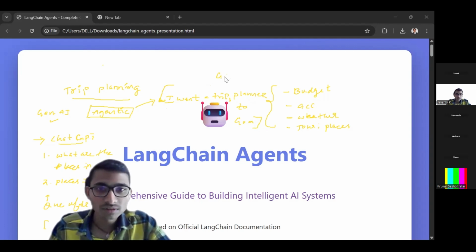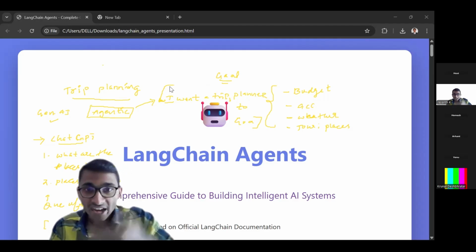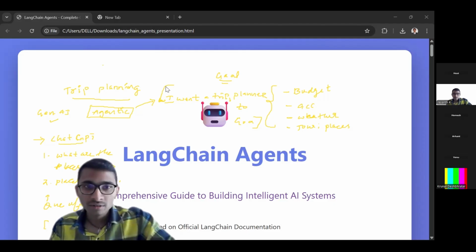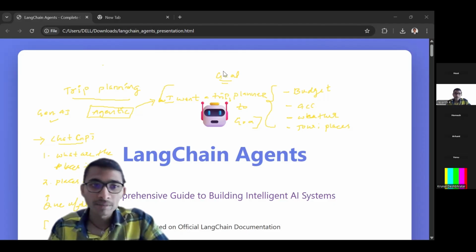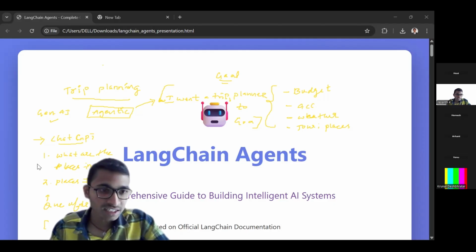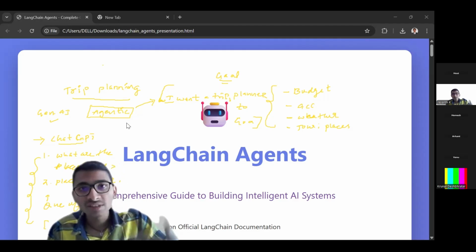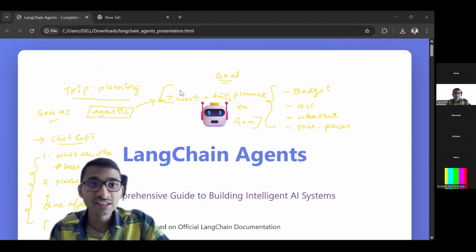And this is a goal for the agent. See, what the agent does is it will take actions on your behalf. It will think on your behalf and make the plan accordingly. Because in GenAI, you are thinking what the next step is, what you have to ask next. But here it will ask by itself, autonomously. Are you able to understand? This is a big thing.